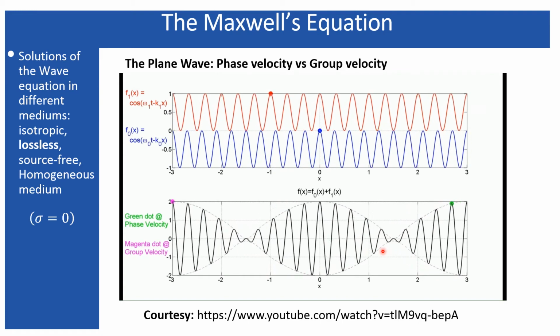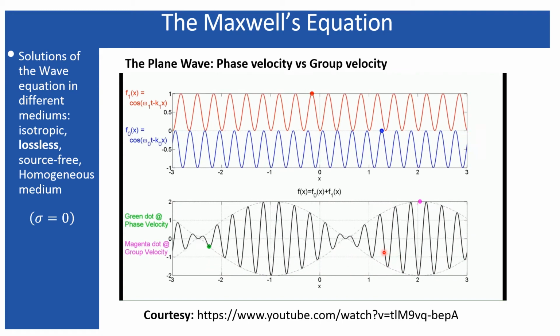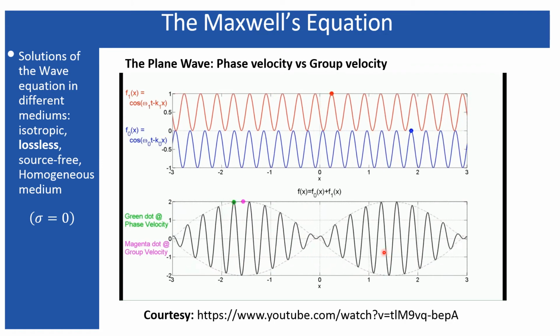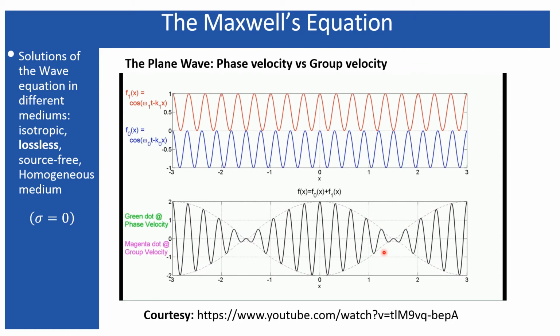In a long medium, if the medium is dispersive, group velocity dispersion can take place and may cause different problems. That is not part of the discussion in this lecture. Anyway, I hope you have understood what the phase velocity and the group velocity are.